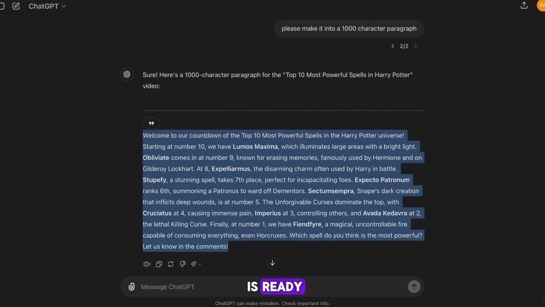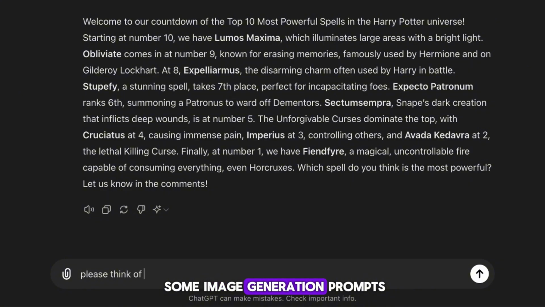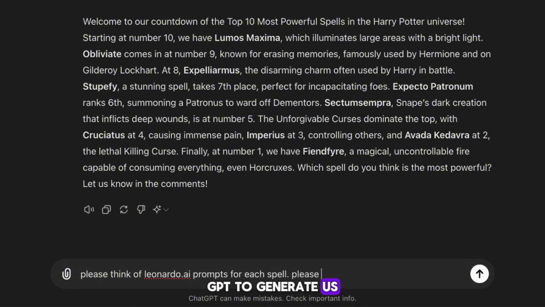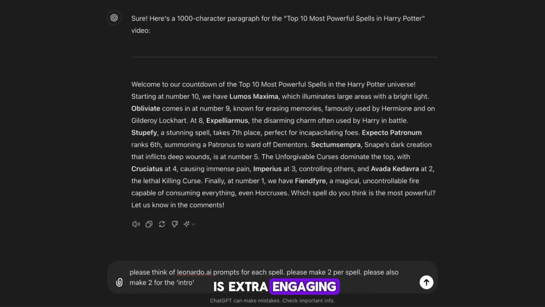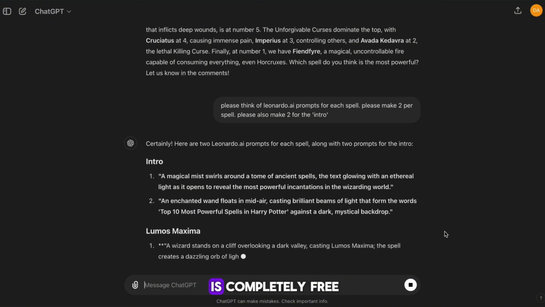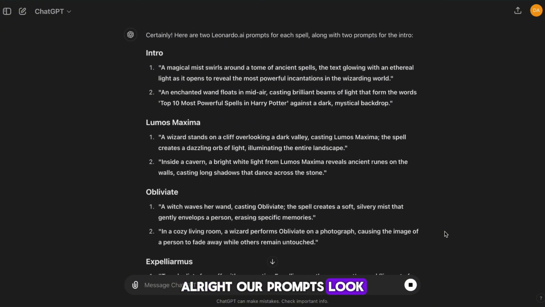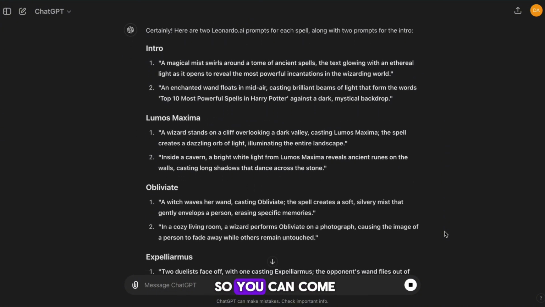Now that our script is ready, we need to get some image generation prompts. I'm going to go ahead and ask ChatGPT to generate us 2 Leonardo prompts for each spell. I'll also ask it to make 2 for the intro, so that our video is extra engaging. Don't worry guys, everything in this video is completely free. Alright, our prompts look really good. Leave this tab open so you can come back later.